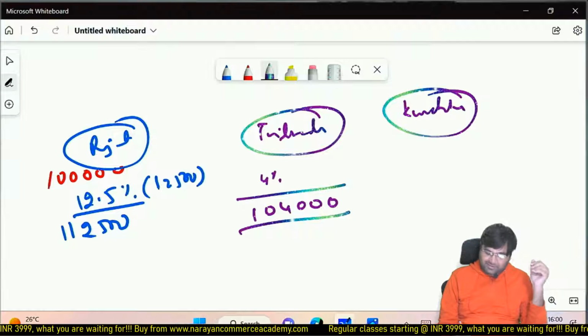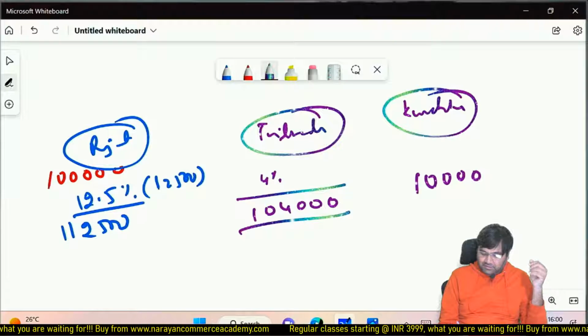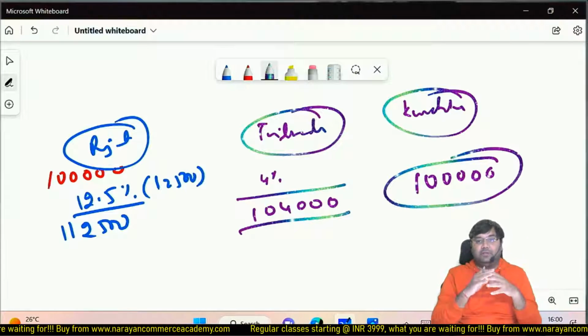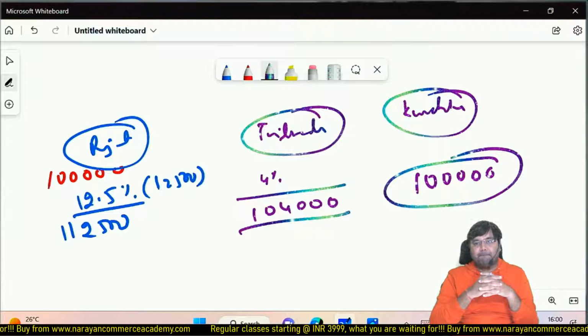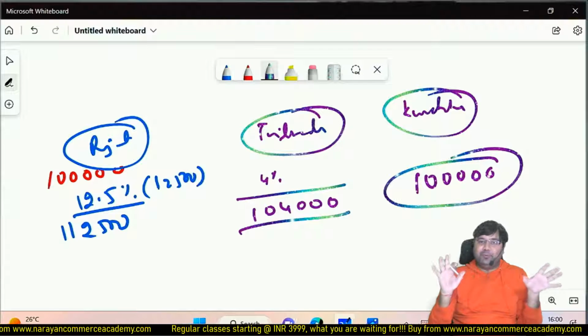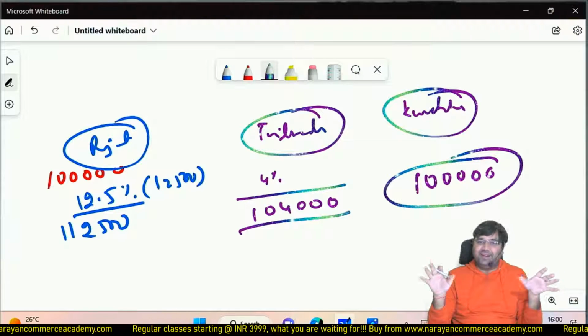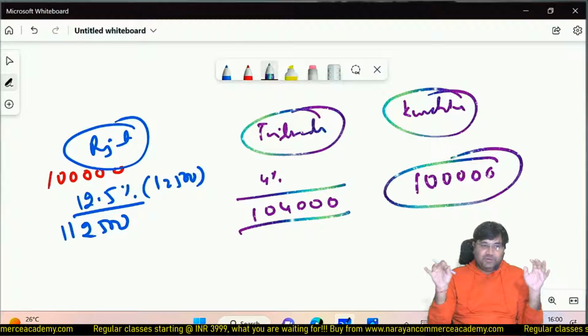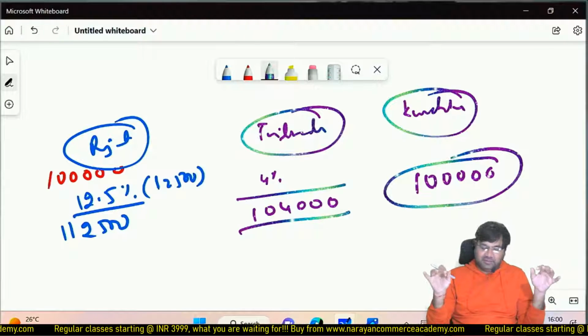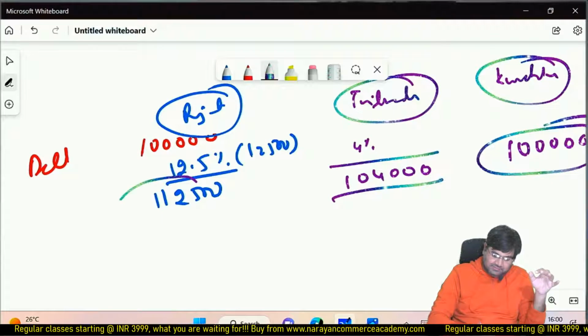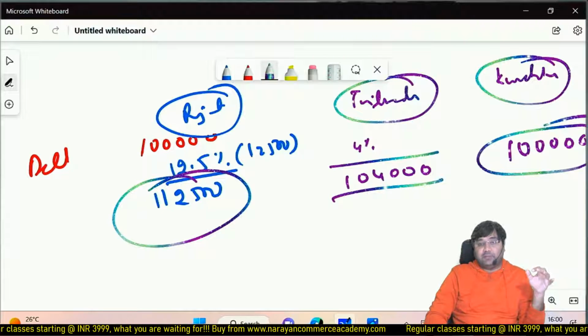So the buyer can buy the laptop in Karnataka for 1 lakh rupees. Now the laptop manufacturer is the same, the brand is the same, Dell, but it differs because of the different tax rate. You can see here the amount which was supposed to be paid by the buyer in each state.